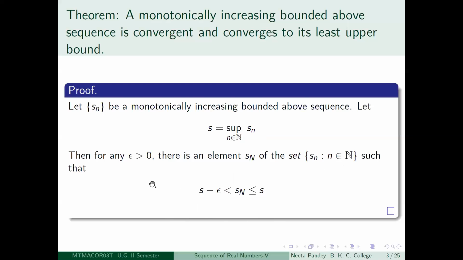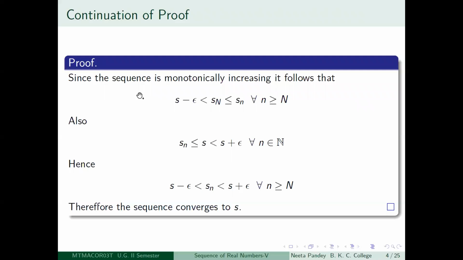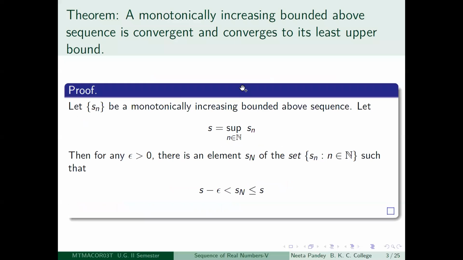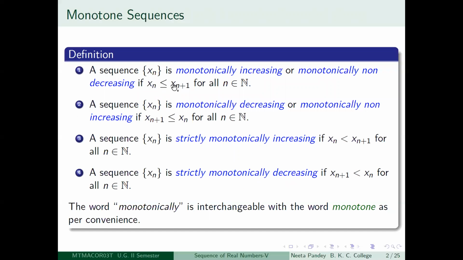Now what can we say? We also know that the sequence is monotonically increasing. So if you take any little n greater than or equal to capital N, then Sn is going to be greater than or equal to S capital N, because monotonically increasing means that at every stage, remember your first definition, the nth term is going to be less than or equal to the n plus 1th term.